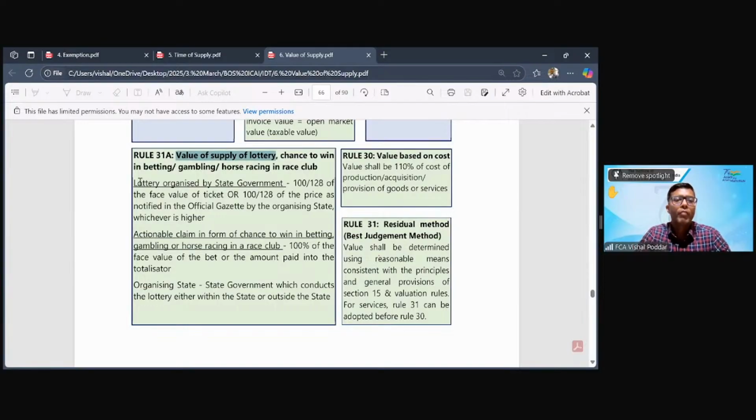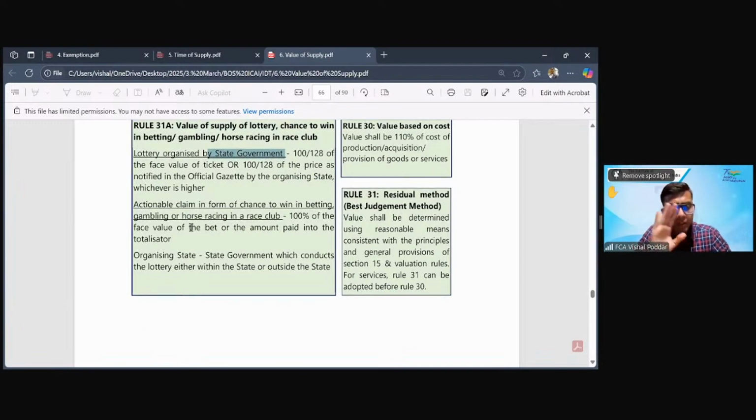So what it says, where the lottery is organized by state, the value will be 100 upon 128 of the face value of the ticket. So we say the lottery ticket is of 100 rupees. The taxable value will be the face value of the lottery ticket multiplied by 100 upon 128. It means we assume that the 100 rupee face value is inclusive of the 28% GST, so we divide it by 1.28. But this will be the case only where the lottery is a state run lottery.